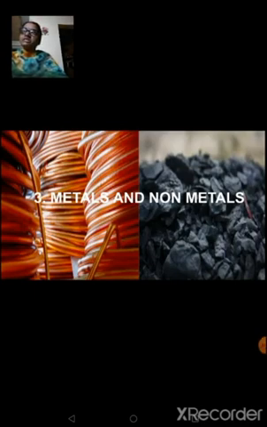In the previous class, we had learned that metals and non-metals fall under the category of elements, because elements are substances made up of only one kind of atoms, and they cannot be split up by any chemical means. Similarly, if you take a sheet of copper, the entire sheet is made up of only one kind of atoms, right? When you take carbon, which is a non-metal, a piece of carbon is all made up of carbon atoms only. That is why metals and non-metals fall under the category of elements.